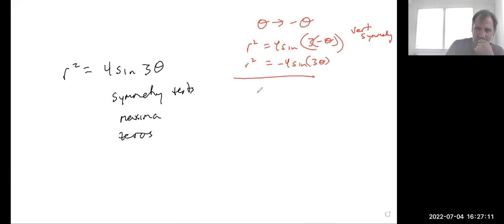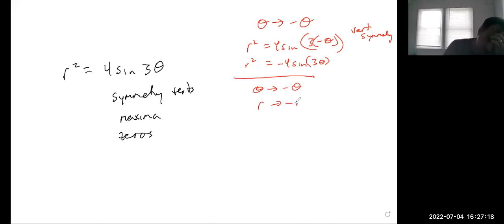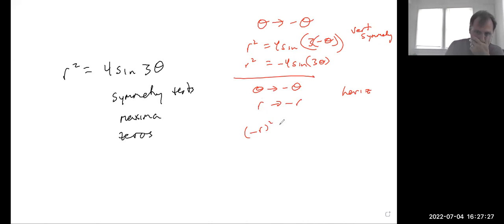Second test, theta gets replaced with negative theta, and r gets replaced with negative r. That's horizontal symmetry. So minus r squared is going to give me 4 sine 3 times negative theta. Well, this cleans itself up, but again, I get the negative popping out here. So again, I have inconclusive.